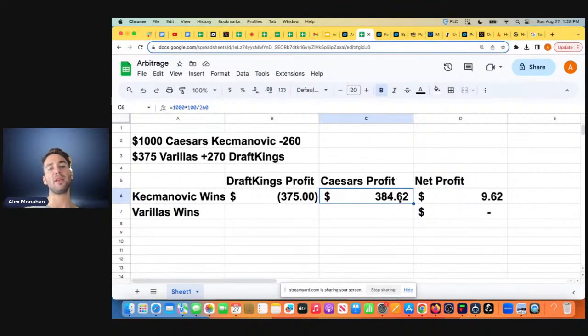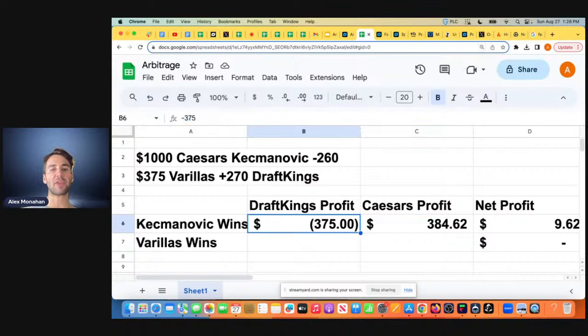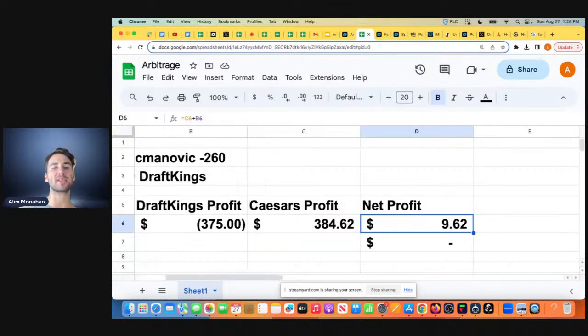You have to understand how odds work, but if you bet $1,000 at minus 260 odds, minus 260 means you have to bet 260 to win back 100, right? That's the favored tennis player. You're going to see we're up 384.62. So on Caesars, we're up pretty big money. On DraftKings, we're down 375, but it works out to be a net profit of 962.